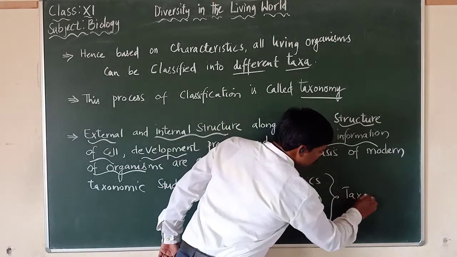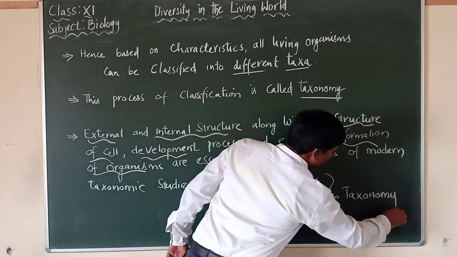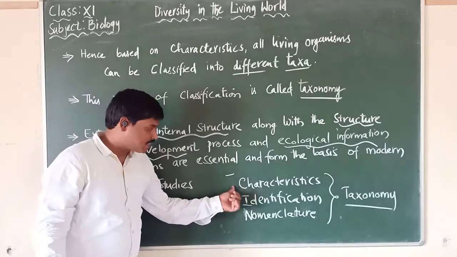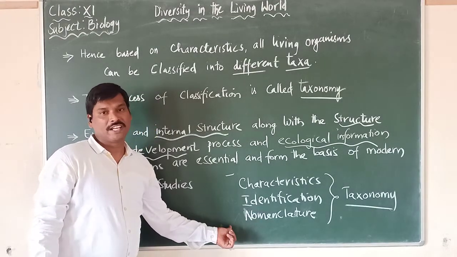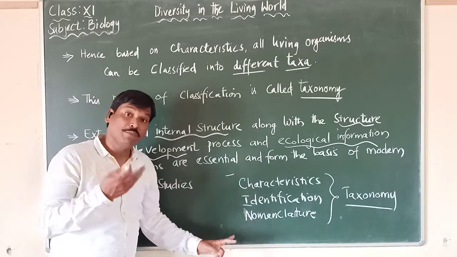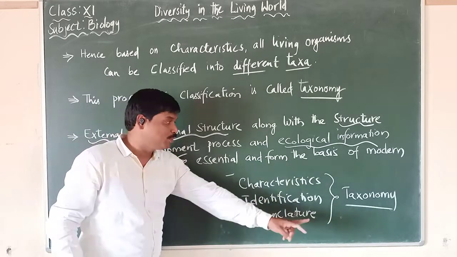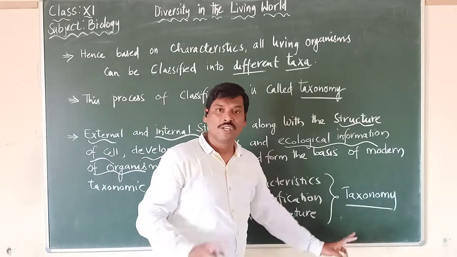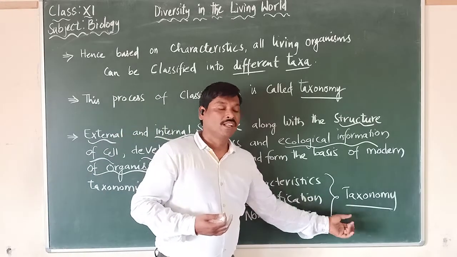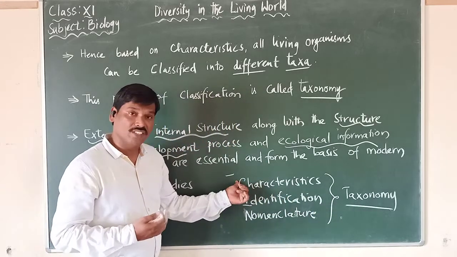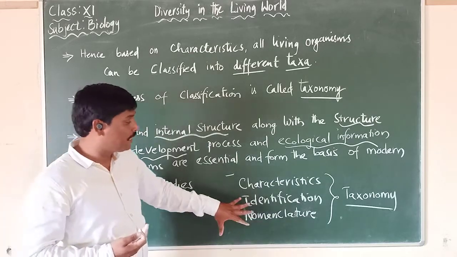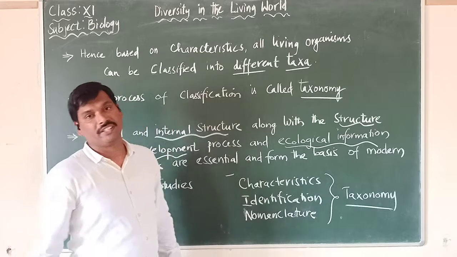For taxonomy, these three are very important. Characteristics, identification, and nomenclature are the different processes that are basic to taxonomy.